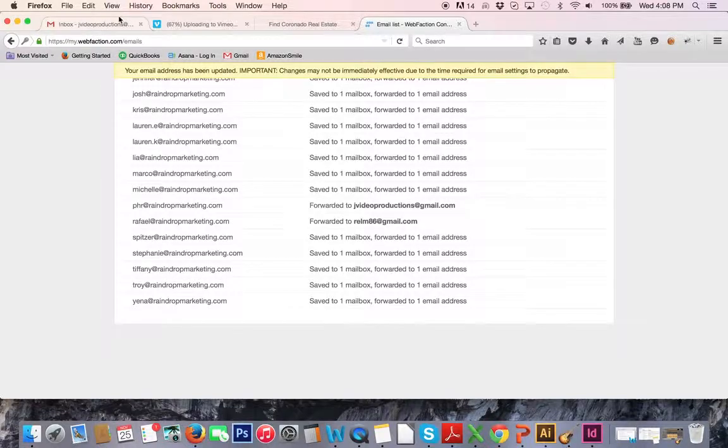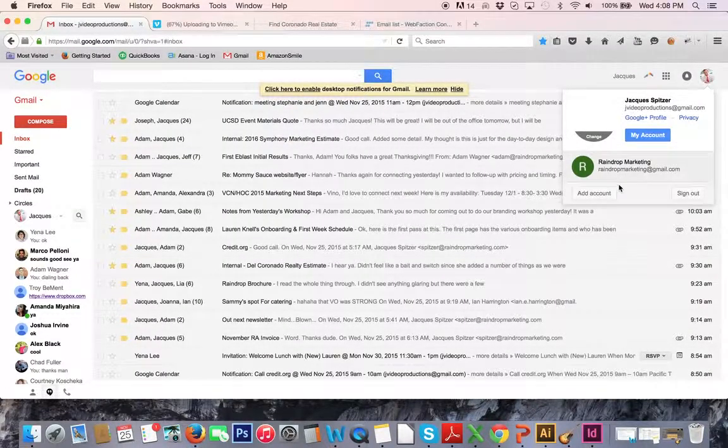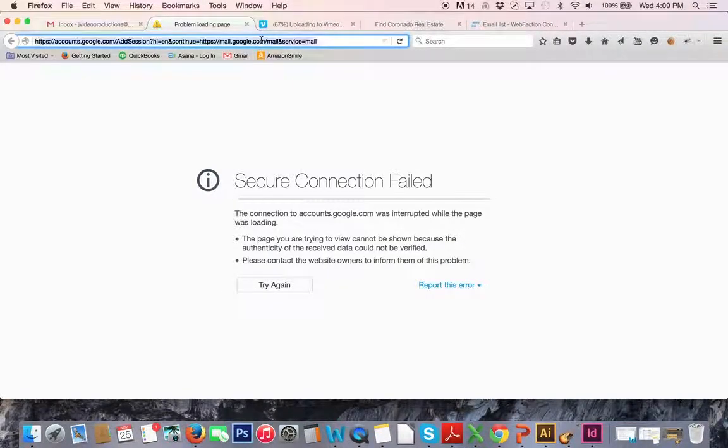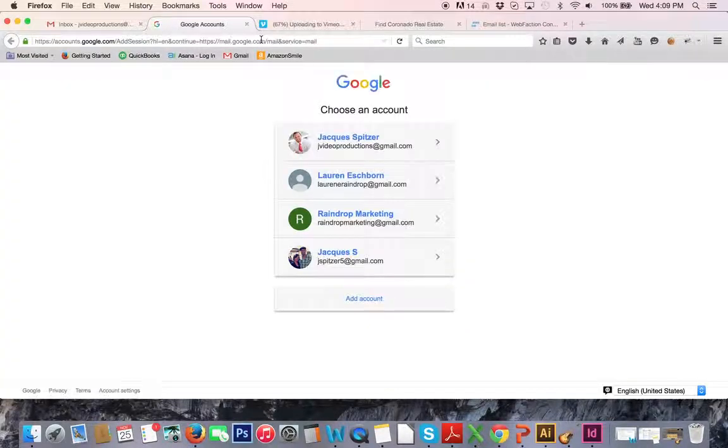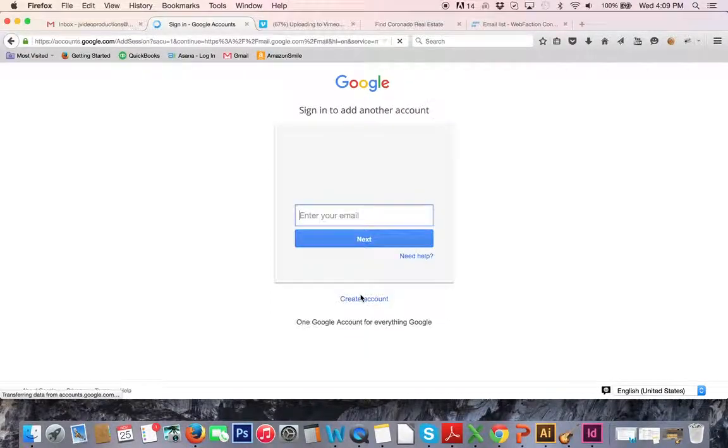So now I'm going to go into Gmail. I'm going to go to Add Account. We'll wait for it to load forever. Come on, Gmail. My goodness. Secure connection failed. There we go. We're going to add an account. We're going to click Create an Account.